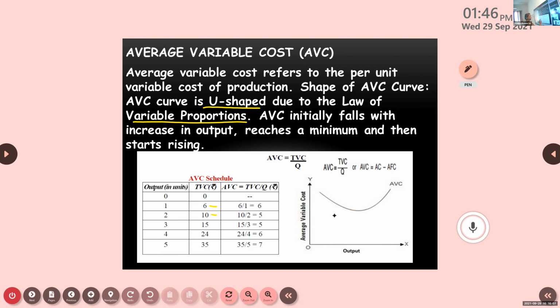As we are increasing more and more variable inputs, you know that there is a limit for the production, there is a boundary for that production. Beyond that they cannot produce. So sometimes the inputs will be more than is required for that production. Because of that, the cost will go on increasing in the later stage. So initially the cost will fall, then it will reach a minimum, then it starts increasing.